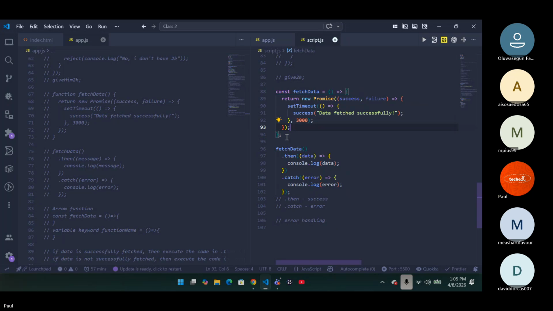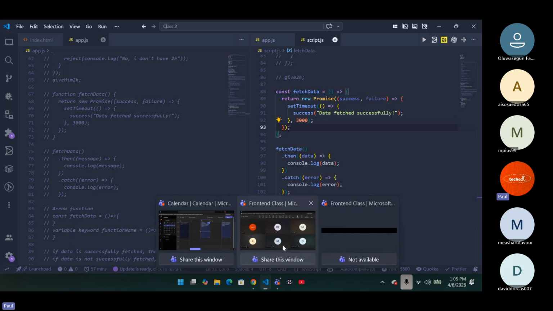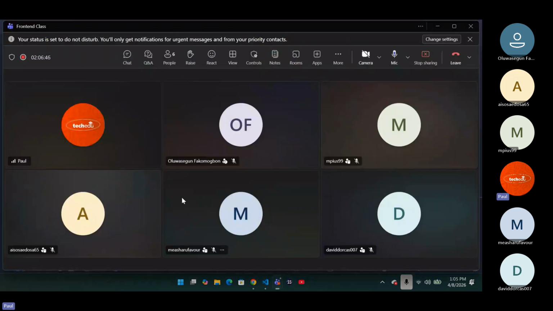Please, I hope everybody is getting this. Those online, is everybody getting it? Mr. Shego and Mr. Pius. I don't just want to keep talking and nobody's getting it. This is where we stopped in our last class. We did this in two classes. So if nobody gets it, then that means something is wrong.